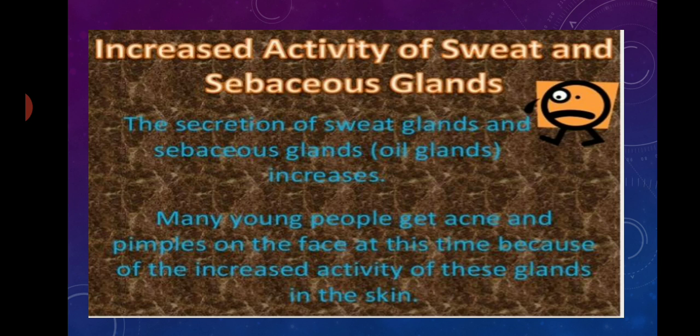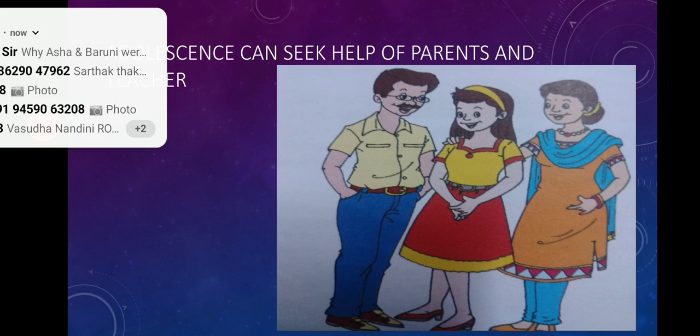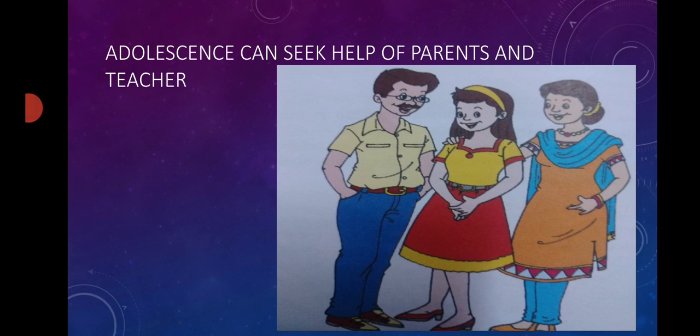Adolescents get acne and pimples on the face at this time due to the increased secretion of these glands, and these pimples on the face make the adolescent more self-conscious. Adolescents can sometimes get worried about their skin problems or other problems, but they should not be worried. This stage brings mental and intellectual as well as emotional changes. These are a natural part of the adolescence period, and there is no reason for adolescents like you to worry or to feel insecure.